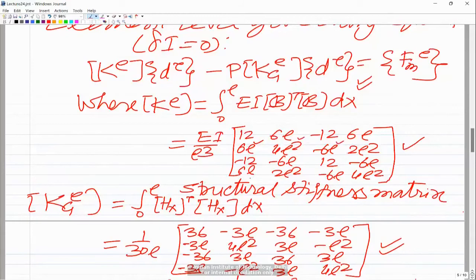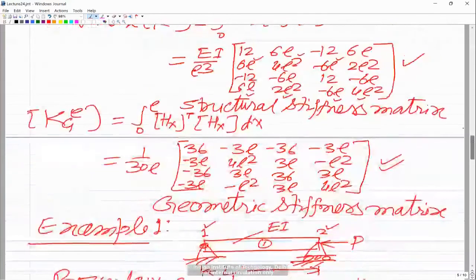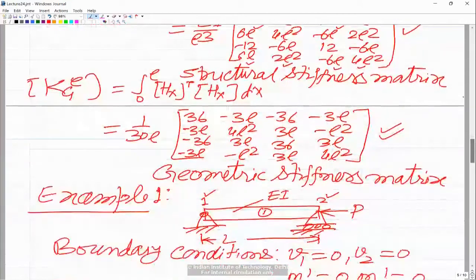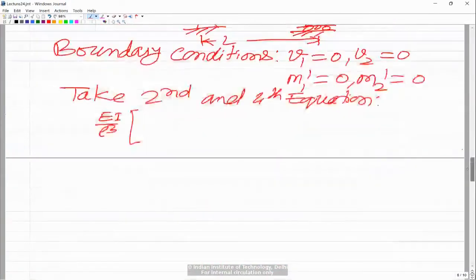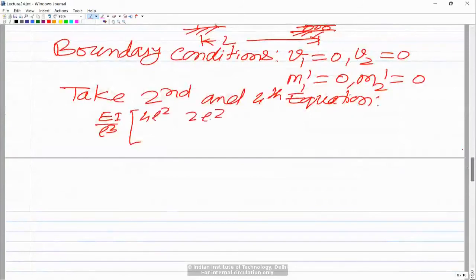Again, this goes with v1 and this goes with v2, so they are 0 and the contribution of these terms is going to be 0. So you have 2l square and 4l square. The same thing from the geometric stiffness matrix, we will get this term, this term, this term, and this term. So finally you will have 4l square, 2l square, 2l square, and 4l square.